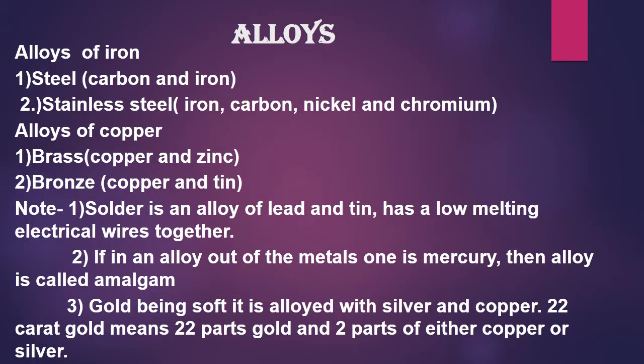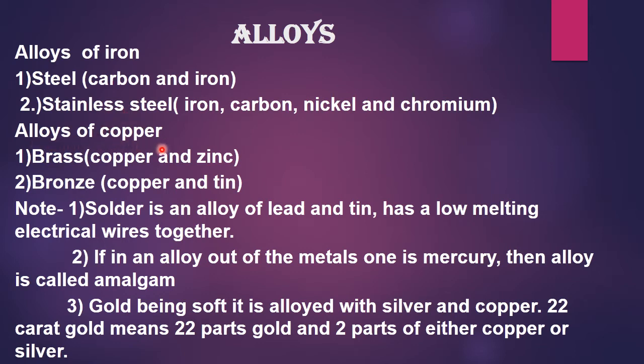Alloys. Now let's study about alloys. You have studied about alloys to some extent in your previous classes, but let's study some more alloys. Alloys of iron: steel, which is an alloy of carbon and iron, and stainless steel, which is also an alloy of iron, but it's a mixture of iron, carbon, nickel and chromium. If we compare both, stainless steel is considered to be a better alloy.